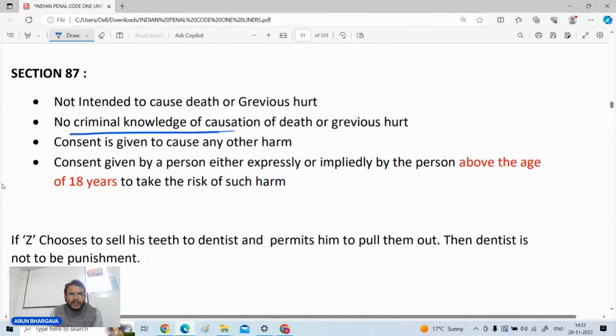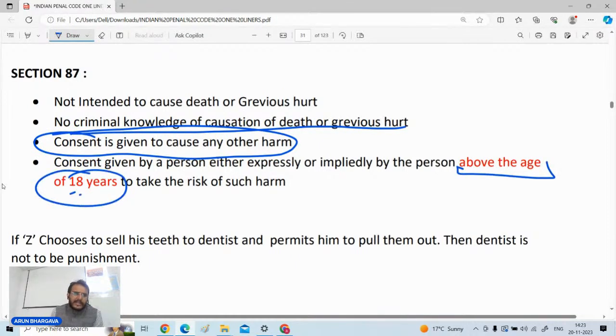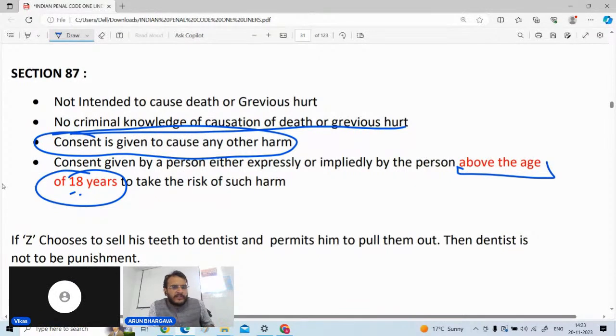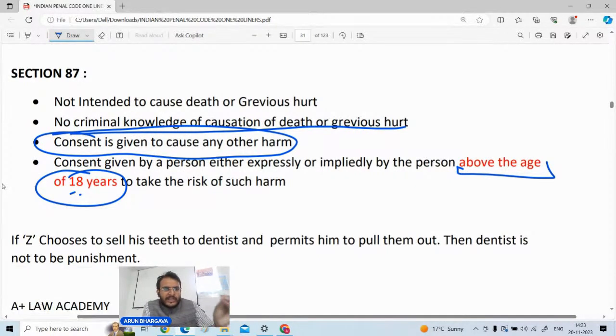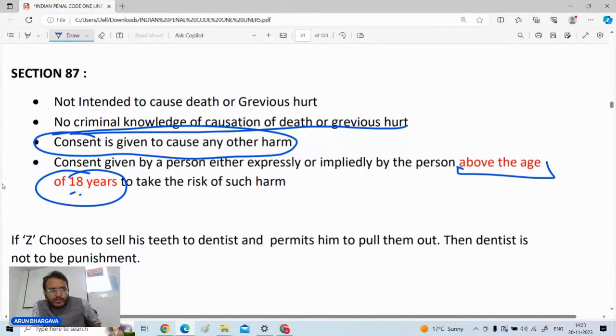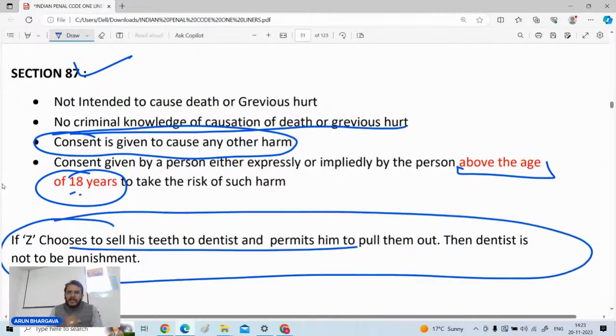There is no such criminal knowledge for the causation of death or grievous hurt, and the consent is there of the opposite person with respect to that you can cause any harm to that person, and the person's age is above 18 years. ठीक है, कोई भी व्यक्ति जिसकी उम्र 18 साल से ज्यादा है, उसने खुद कंसेंट दिया कि आप उसको कोई हार्म कॉज कर सकते हो, लेकिन उसकी कोई इंटेंशन ऐसी नहीं है कि आप उसको ग्रीवियस हर्ट या उसकी डेथ कॉज कर दें, तो उसने क्योंकि वो रिस्क खुद उठाया है हार्म उसको होने के लिए, तो such act is exempted under section 87।